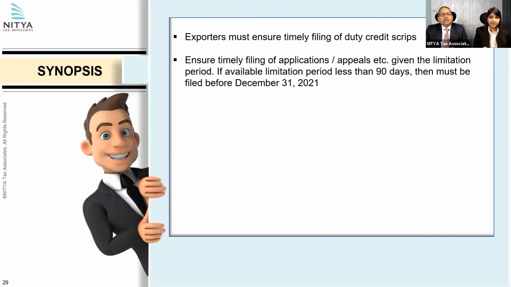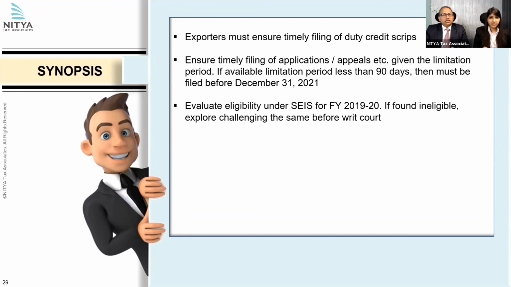Therefore, whether it is SEIS or MEIS, whatever claims have to be filed for availing these scrips must be filed before 31st December 2021. Second important point, which I discussed about the Supreme Court ruling: 90 days would expire on December 31st, 2021. Therefore, if any appeals, applications, suits, or anything needs to be filed, that must be done before December 31, 2021, unless the law itself allows you additional time.